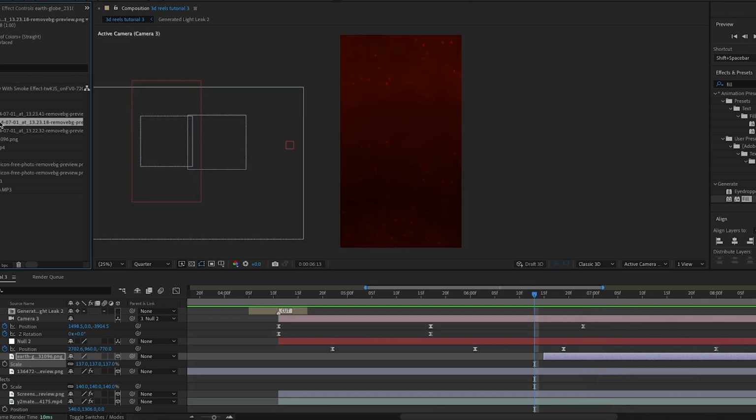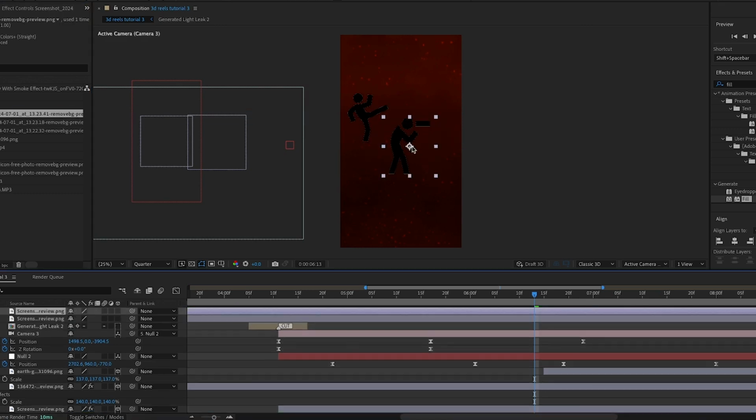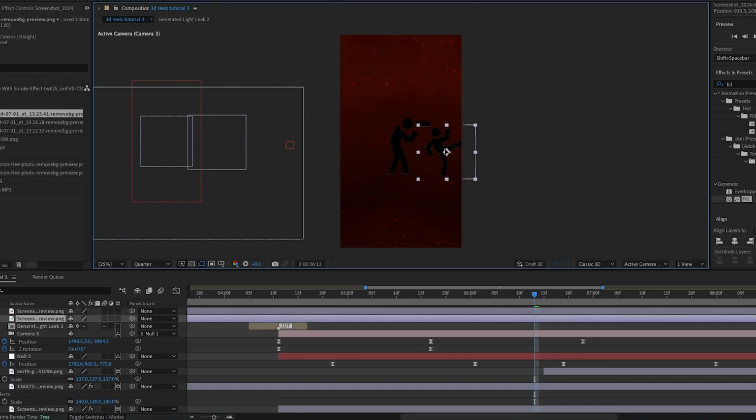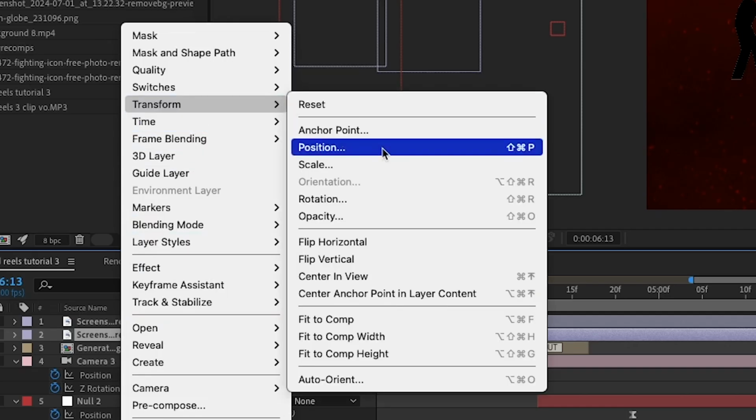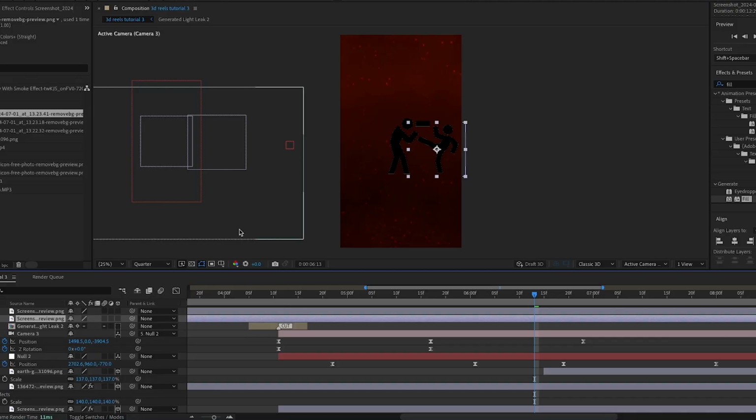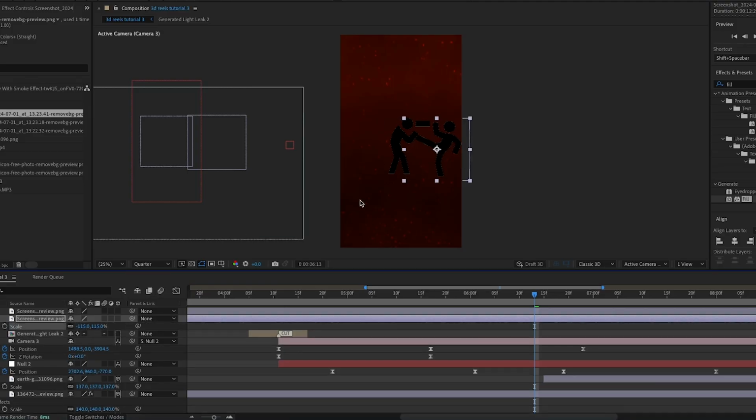And I just forgot there's supposed to be a third fighting icon, but I couldn't find an icon which had 2 people fighting. I could only find 2 of those and I wanted 3. So I just found 2 individual fighting icons and I'm just going to add them next to each other. I'll just scale this one up because it's a bit smaller than the other one. I want them to be the same size. I'll flip horizontal on this one so then it's facing the other one, and I'm also just going to scale it up so then they are both the same size. And I'm also just going to play around with the positioning of them as well.